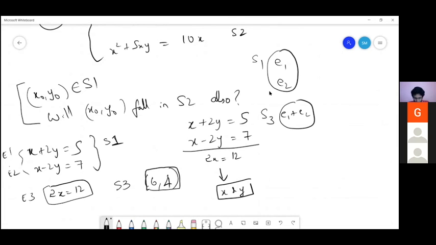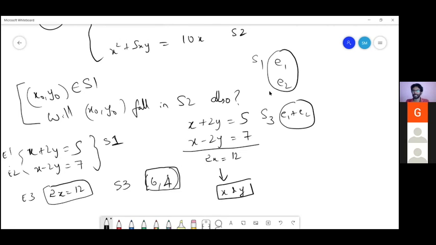No, S1 will be a subset of S3 in the example that we took. In this case, S1 is a subset of S3. Okay, got it. S1 is the solution space of the entire system, right? Not of the individual equation.